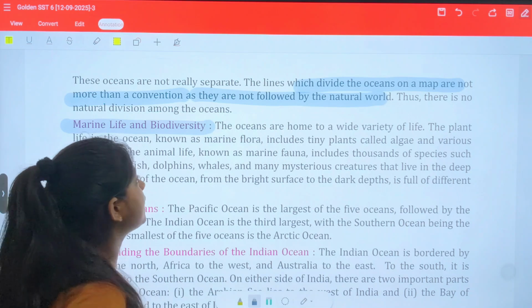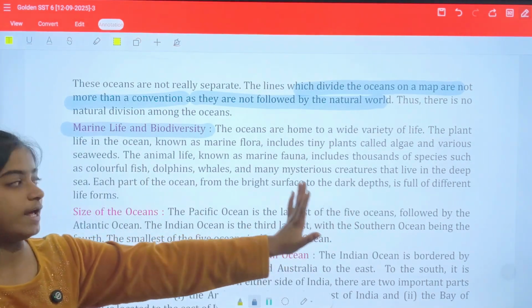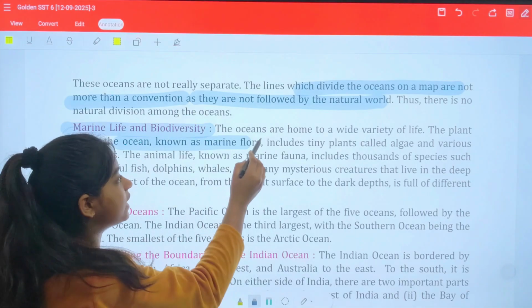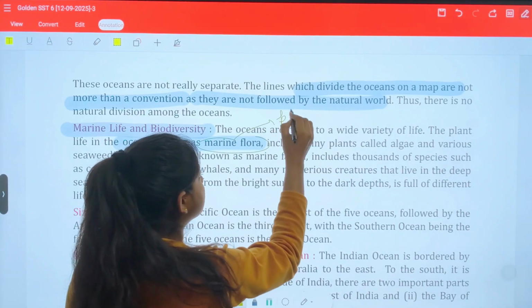Let's study about marine life and its biodiversity. Oceans are home to a wide variety of life. The plant life in the ocean is known as marine flora. So marine flora, what is this? Marine flora is basically the plant life.